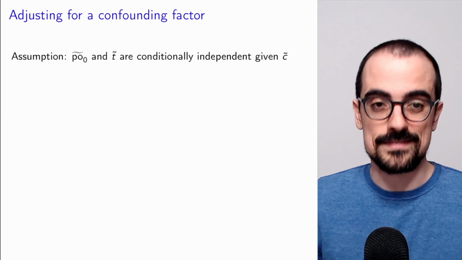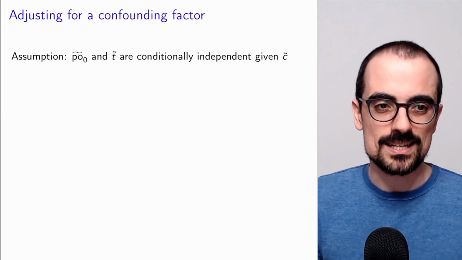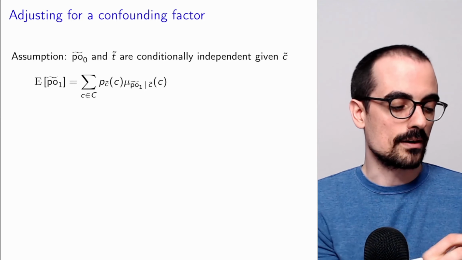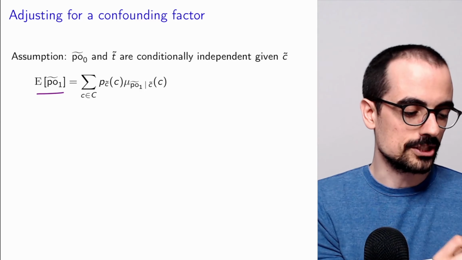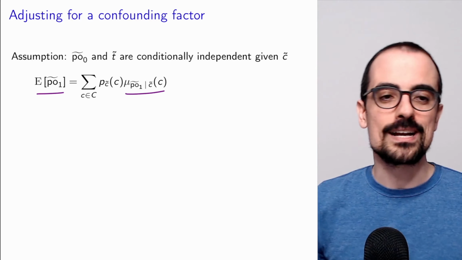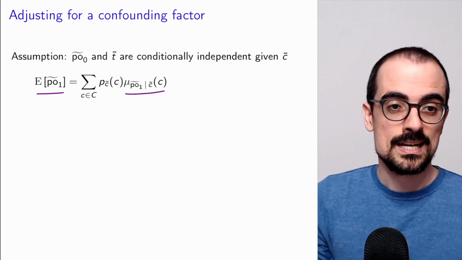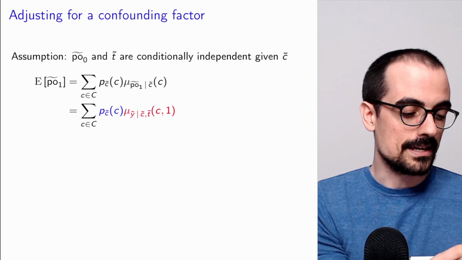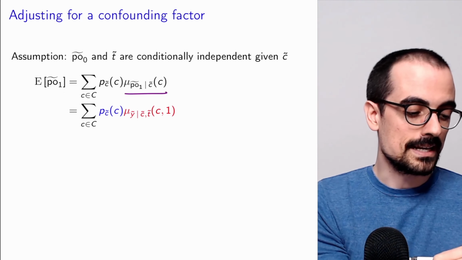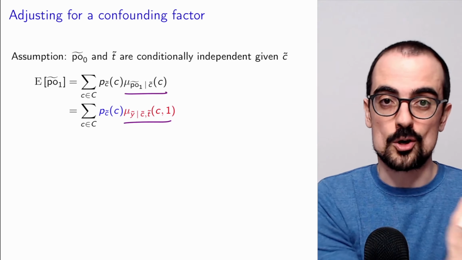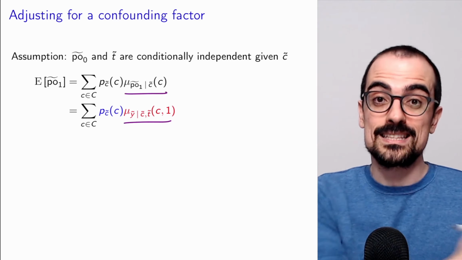Now, if we have this conditional independence assumption, we can go back to our formula for the mean of the potential outcomes, where we are aggregating the conditional mean of the potential outcomes given the confounder, and replace these averages by the conditional averages observed given the confounder and given the treatment.